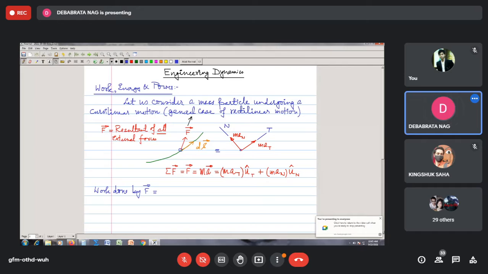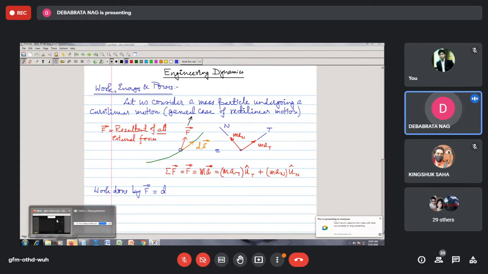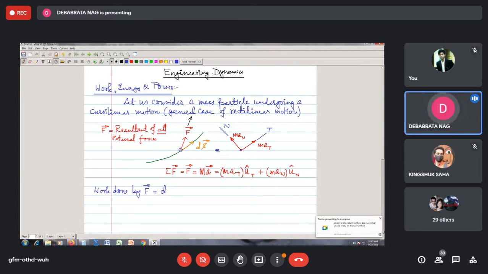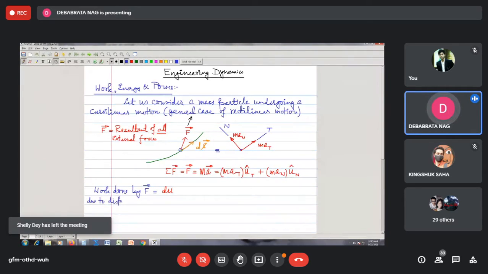We represent this work function in this manner: it is equal to dU. dU is the work done by the force F bar due to the displacement ds bar.